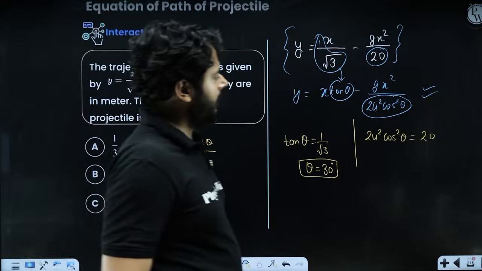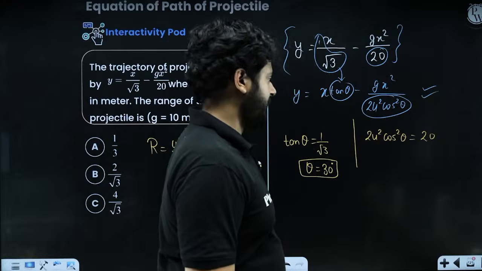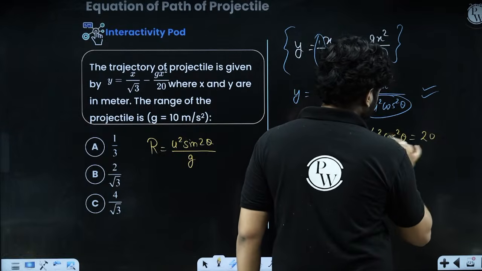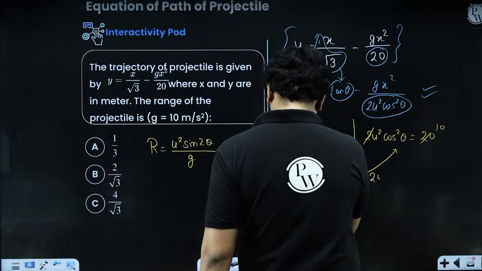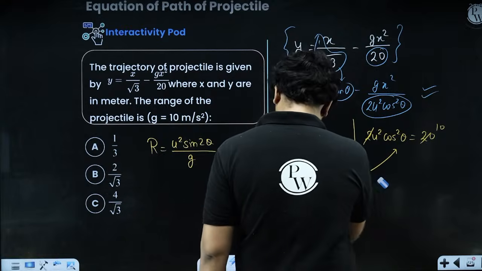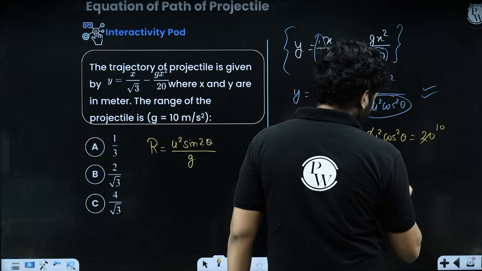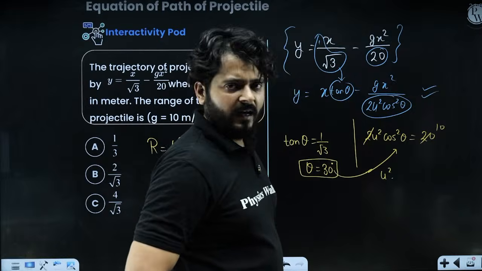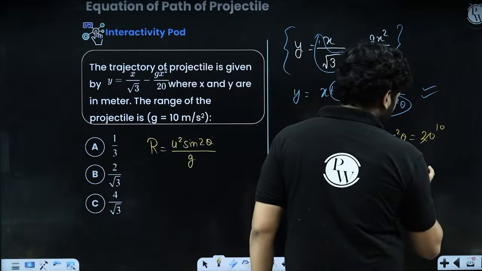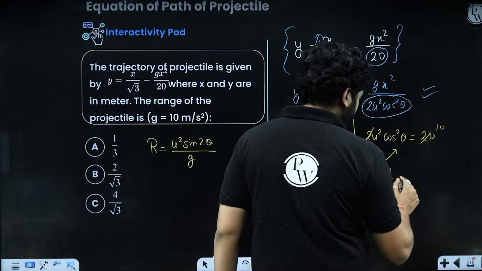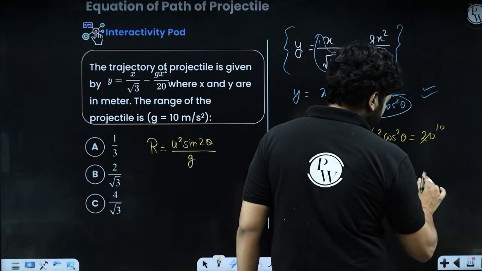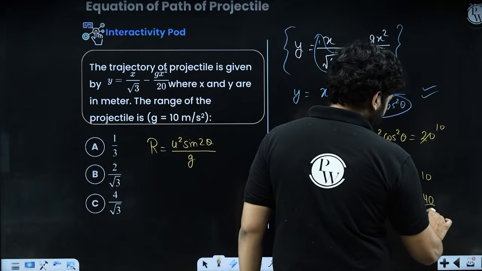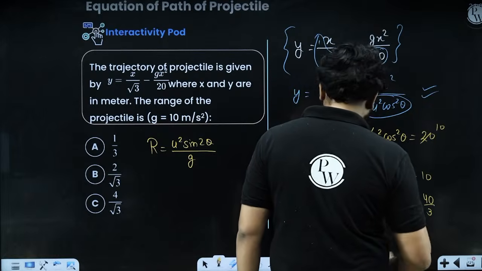Okay. This is 2u square cos square theta. So put 30 degree over here. 2 is cancelling out, it is 10. So it is u square cos square 30 degree. Cos 30 is root 3 by 2. Square it, so it is 3 by 4. That is 10. Right. So u square is 40 by 3.